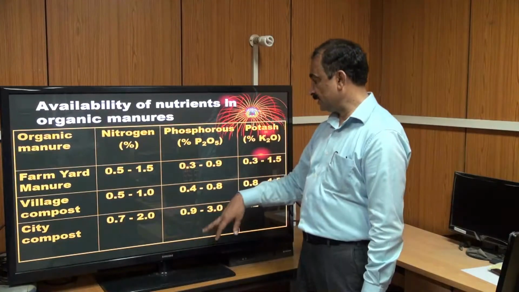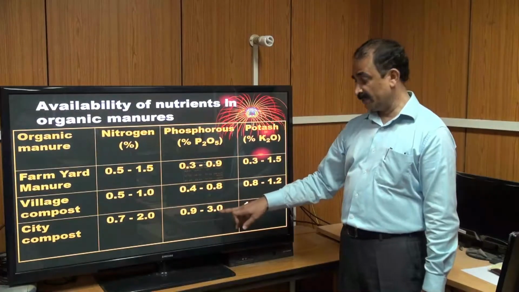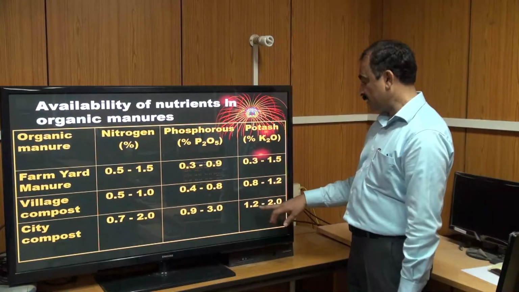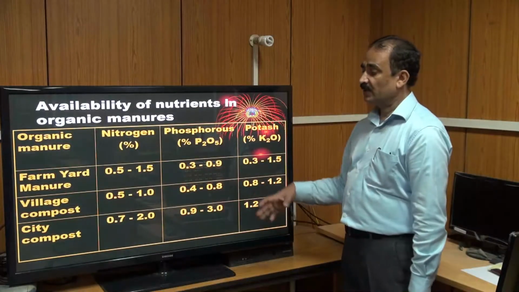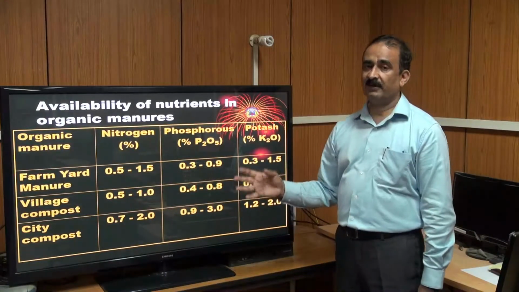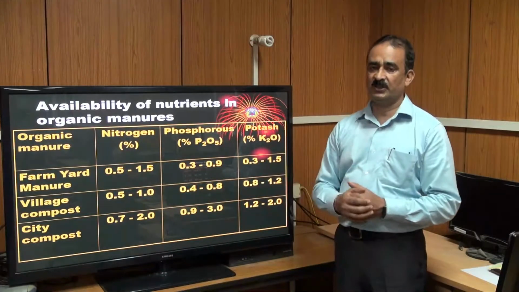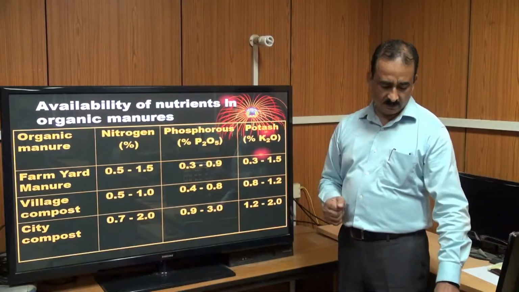Phosphorus 0.9 to 3%, then potash 1.2 to 2%. So city compost material is best for the decomposition of compost.